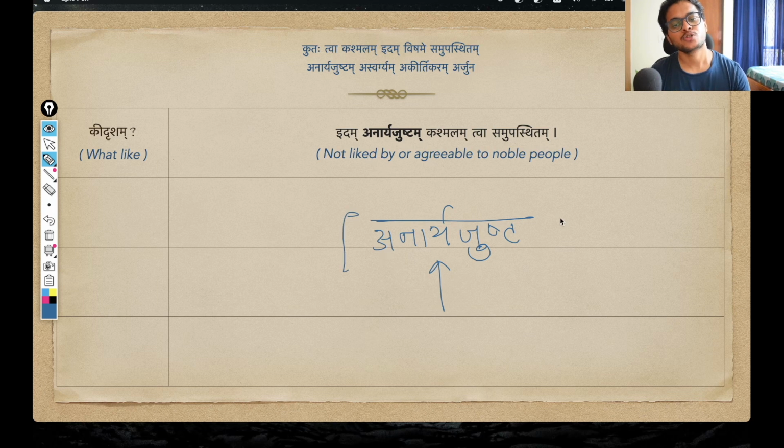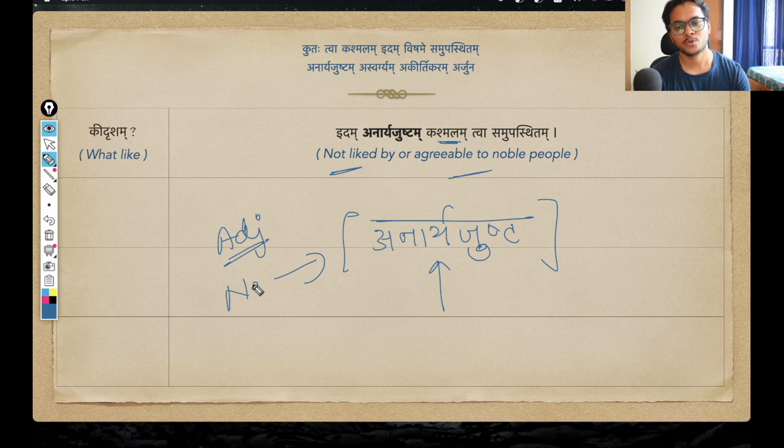And this anarya justa will have a completely opposite meaning: something that is not liked by, or not agreeable to, noble people. That is how we arrive at the word anarya justa. Since this is being used as an adjective for the main word kashmalam, it is going to take the same form, neuter gender first case singular. So the pratipadik anarya just will assume the form anarya justam.